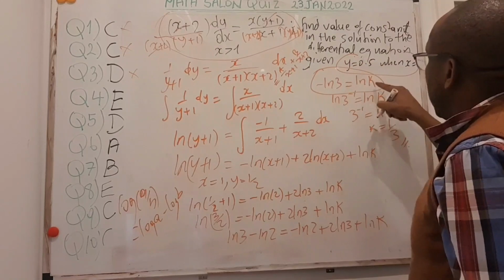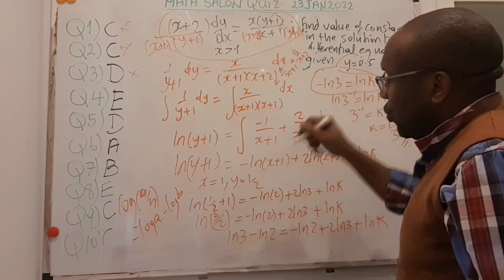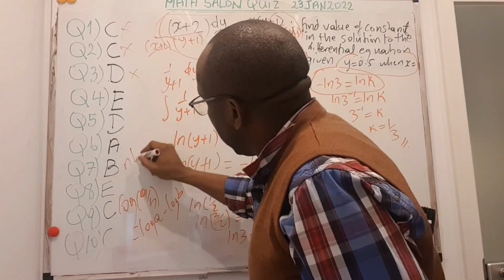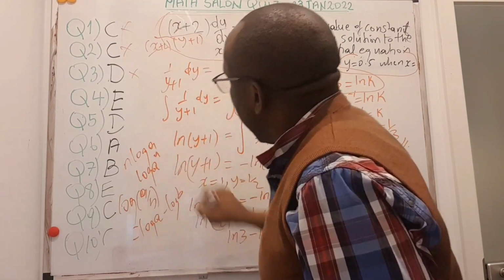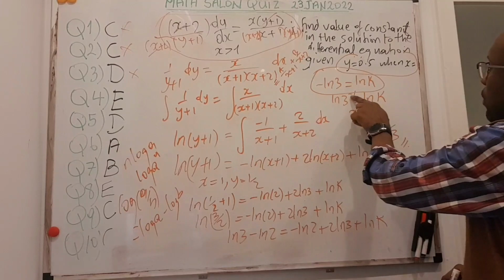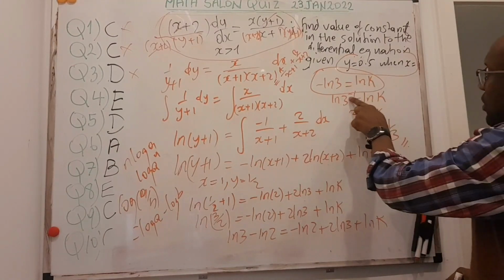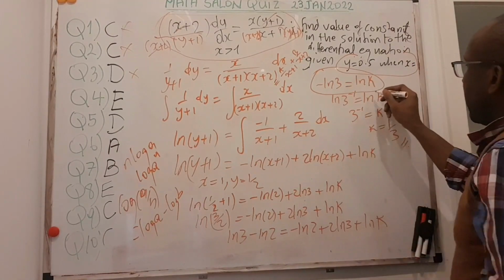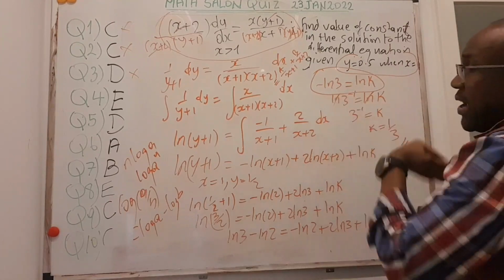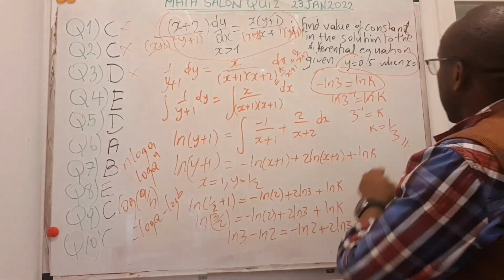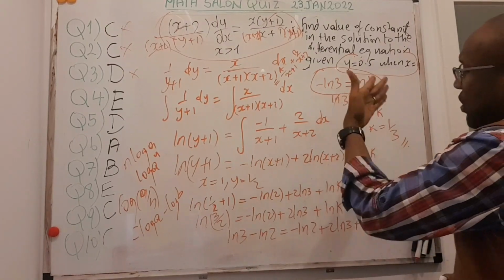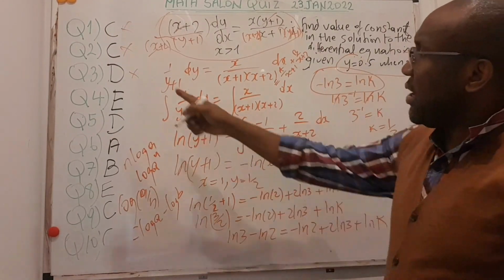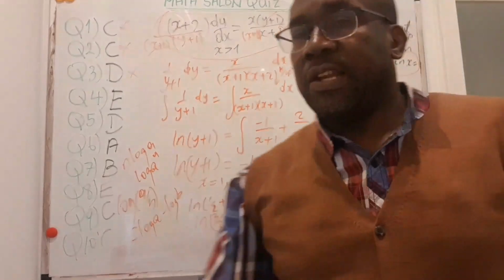But I'm looking for k, not ln k. We also know that if you have n log a, then it's the same as log of a to the power n. So I can take the minus 1 on top. It comes here to become minus there. So this is 3 to the minus 1. I can drop my logs here, just like saying you drop logs or you take the anti-log. So then this is 3 to the minus 1, which is equal to k. 3 to the minus 1 is 1/3. And that's why the answer was D there.